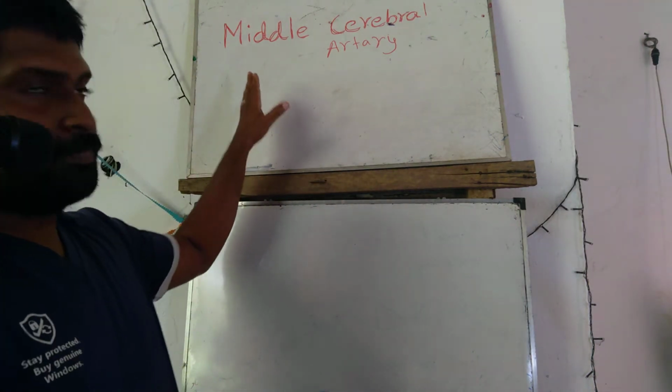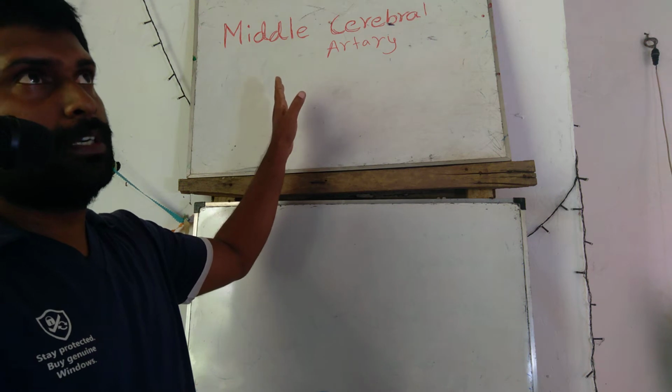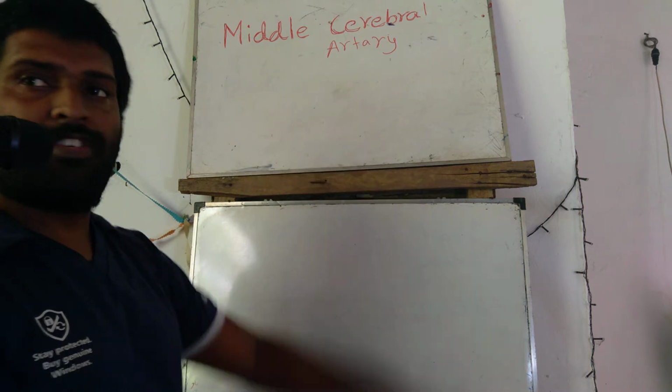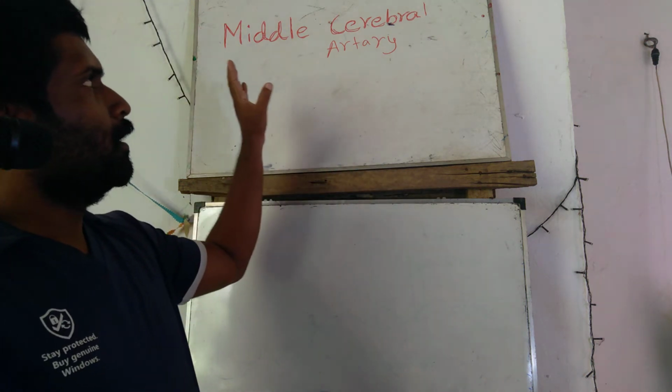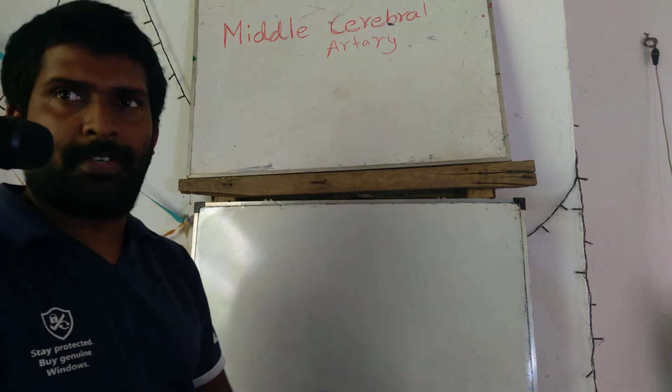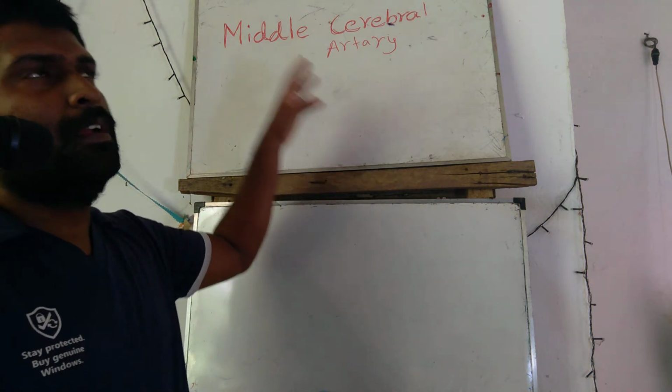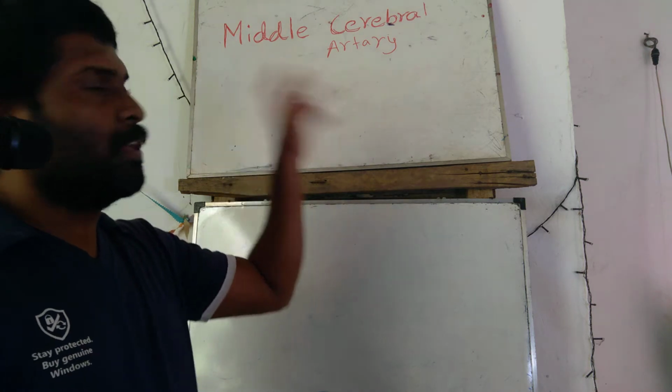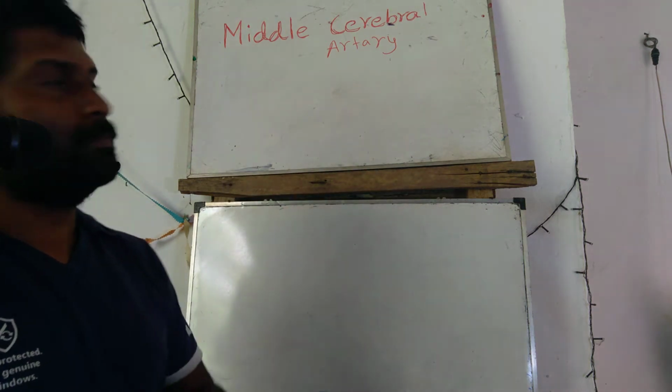Then we are going to talk about Asian countries. A lot of stroke patients have this middle cerebral arterial problem.